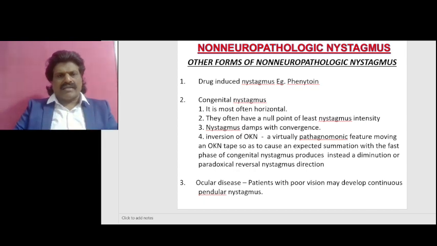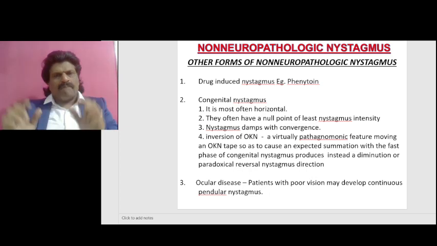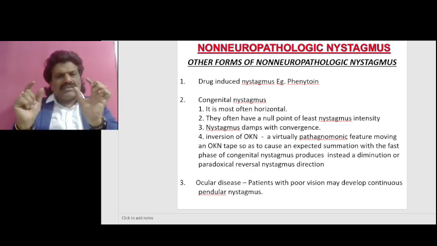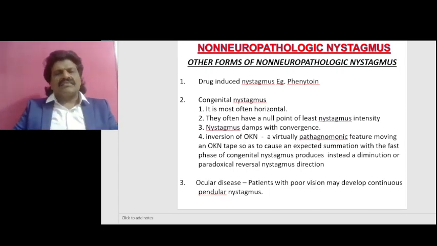Inversion of optokinetic nystagmus is a virtually pathognomonic feature. Moving an optokinetic nystagmus tape so as to cause an expected summation with the fast phase of congenital nystagmus produces instead a diminution or a paradoxical reversal of nystagmus direction. So inversion of optokinetic nystagmus is a virtually pathognomonic feature of congenital nystagmus.